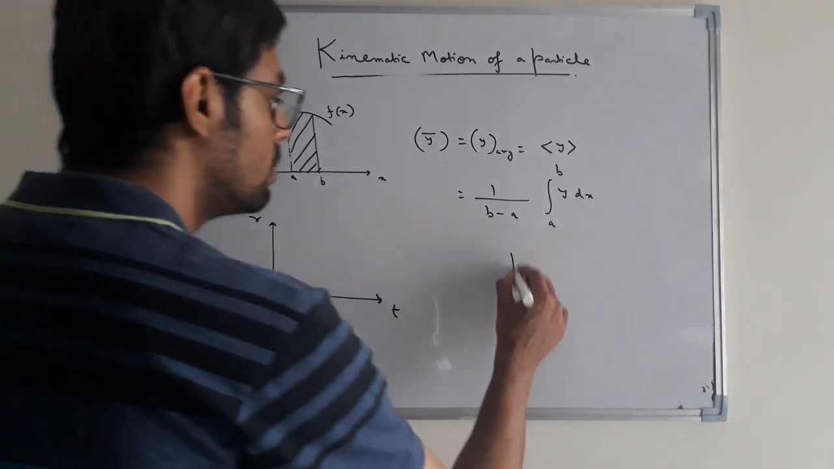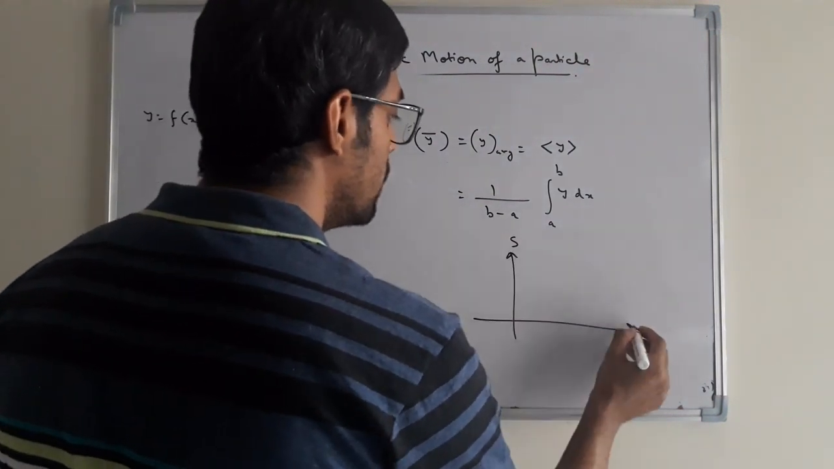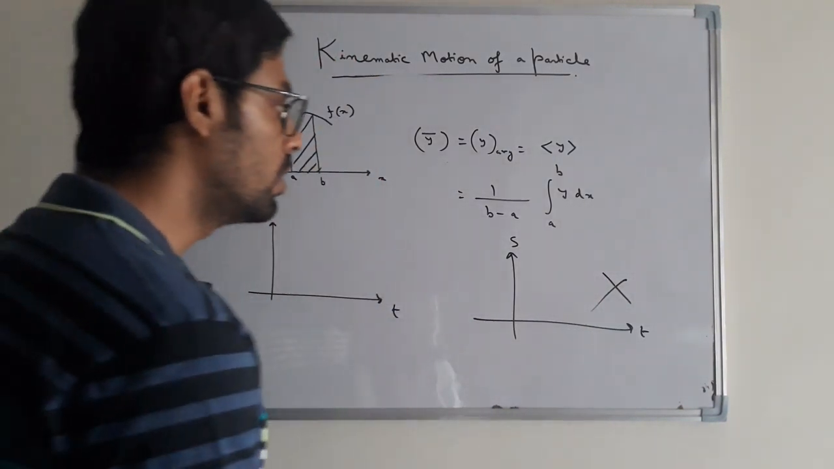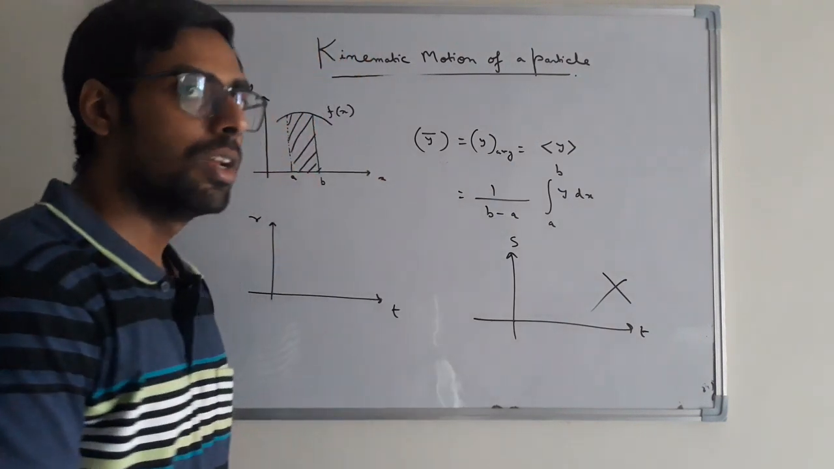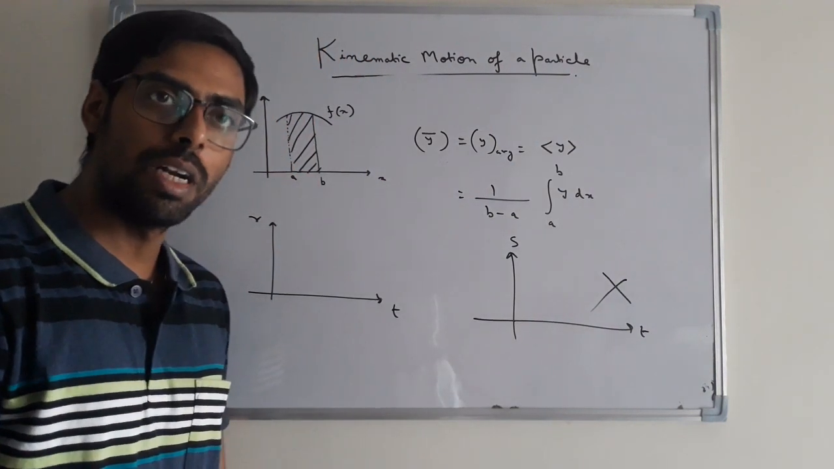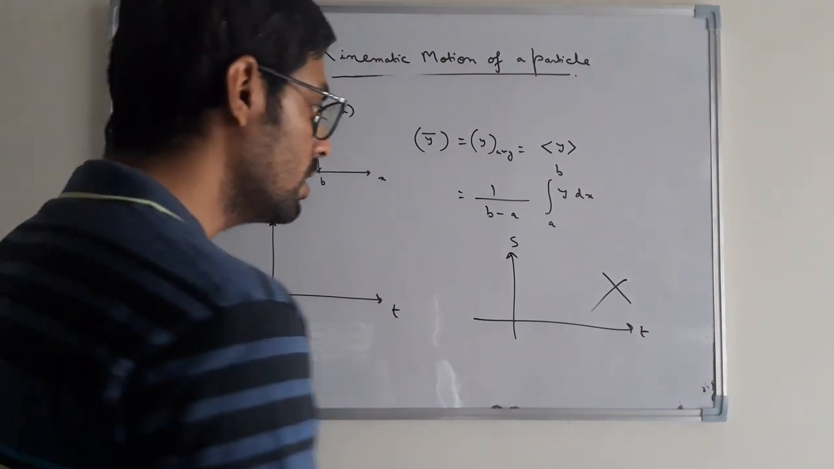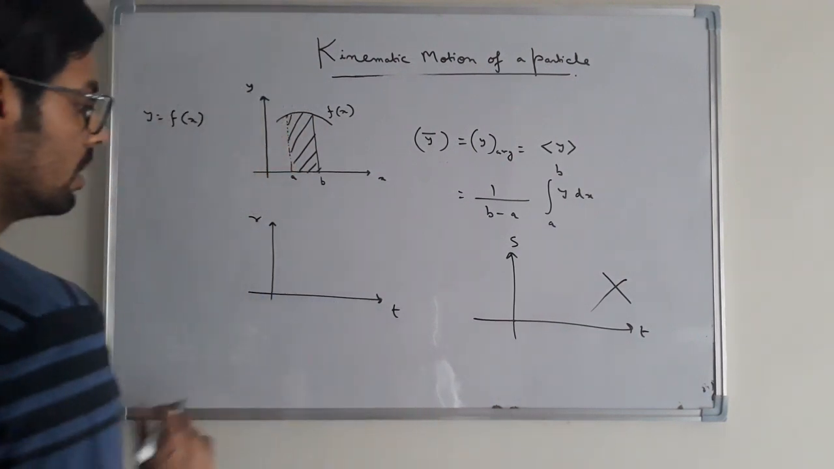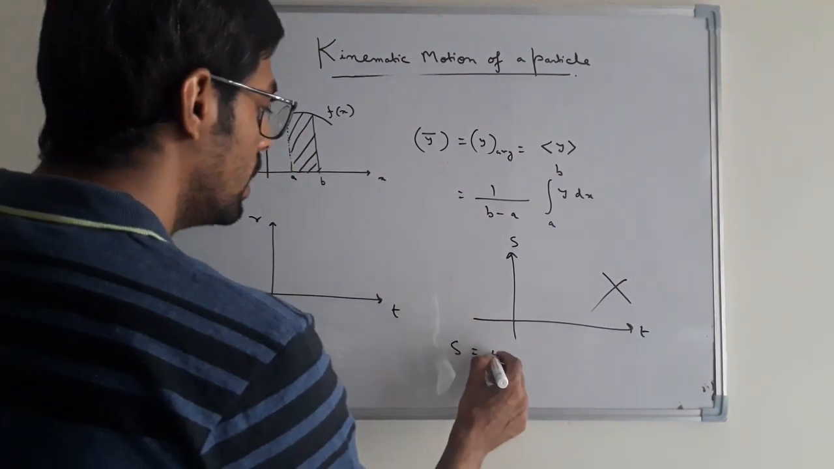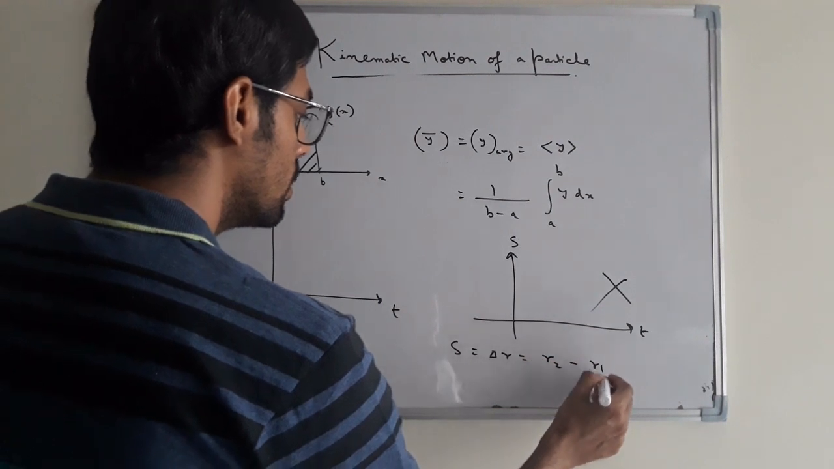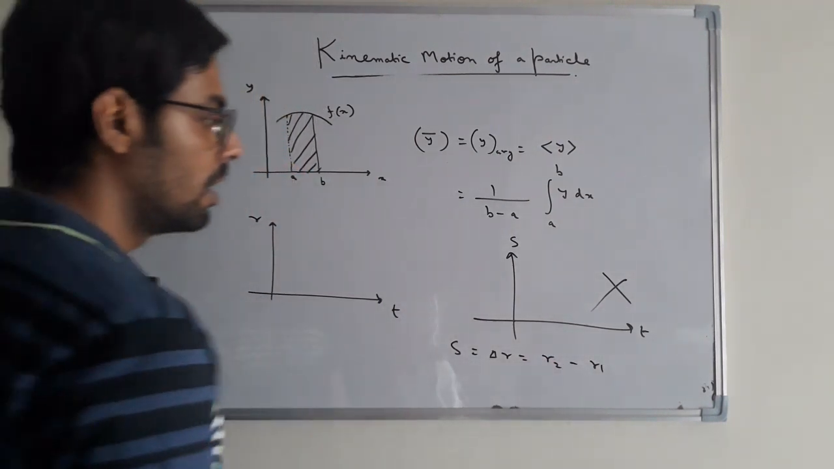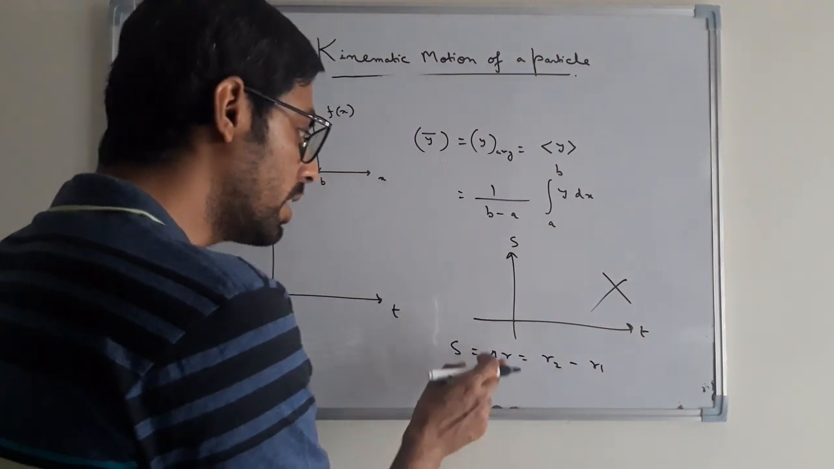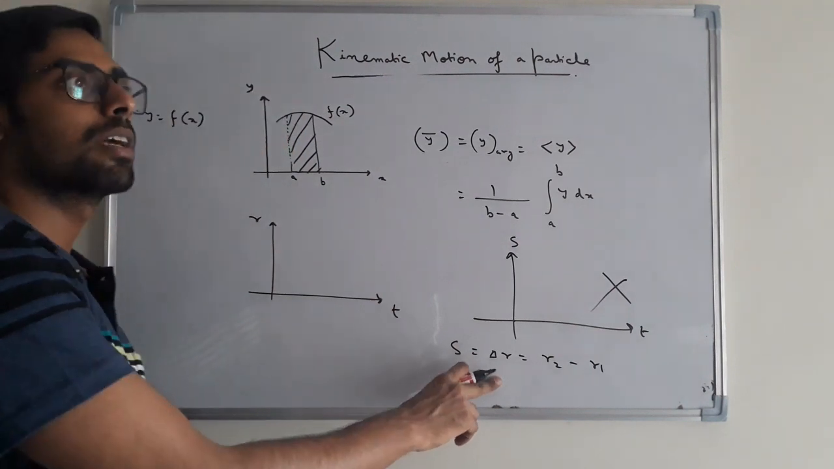You cannot take the displacement time graph for finding velocity. This is wrong in sense. Why? Because velocity is the time rate of change of position of a particle, not the time rate of displacement, where displacement is delta R equal to R2 minus R1. So you cannot take the time rate of change of displacement. You have to take the time rate of change of position of a moving particle for finding out the velocity.